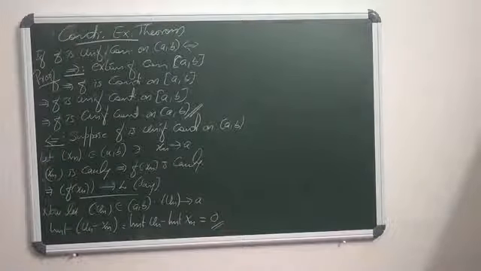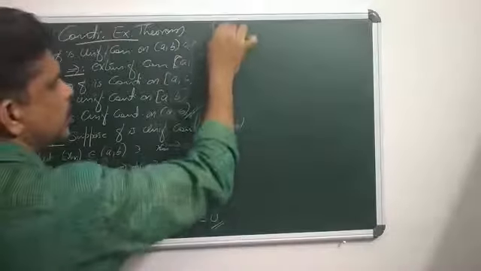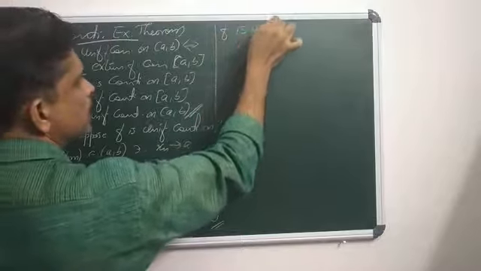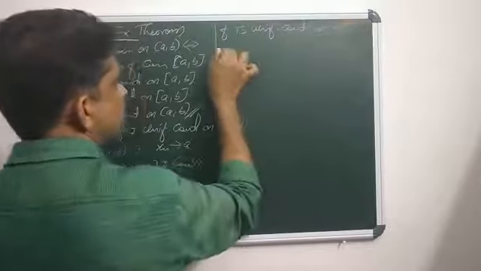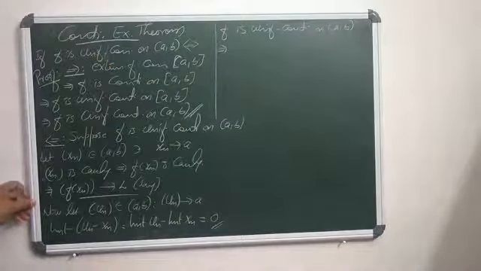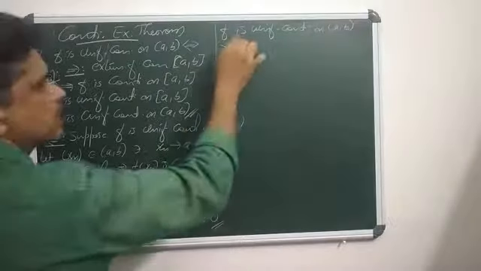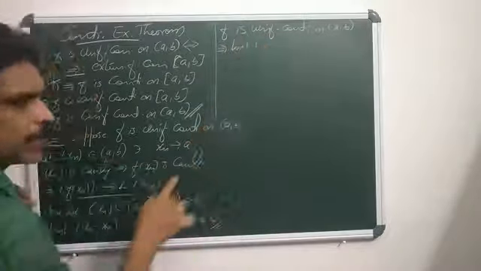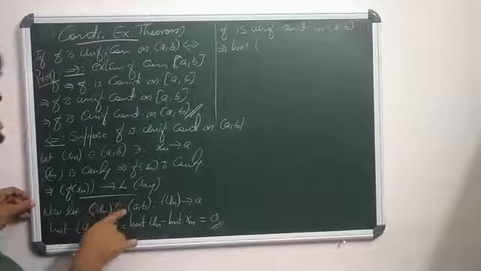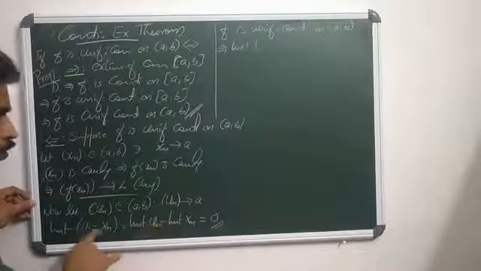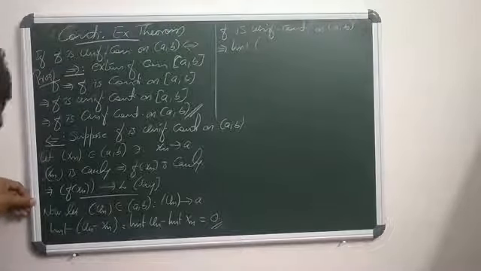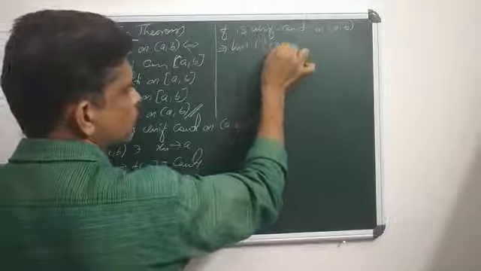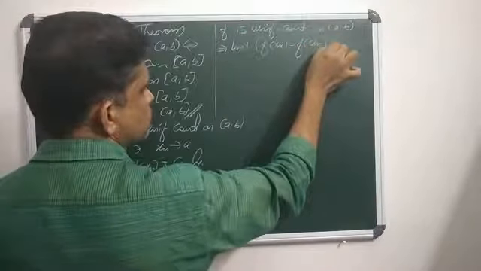But what is f? Since f is uniformly continuous on AB, and xn and un are any two sequences in AB with the limit of un minus xn equal to 0, what is the limit of f of xn minus f of un? So the limit of f of xn minus f of un is also 0.